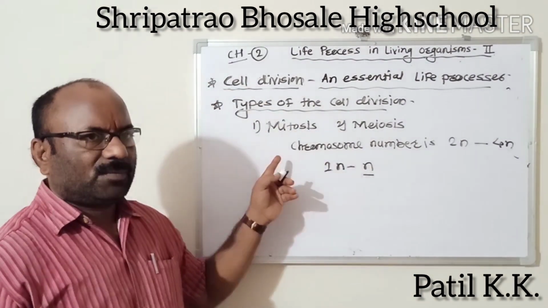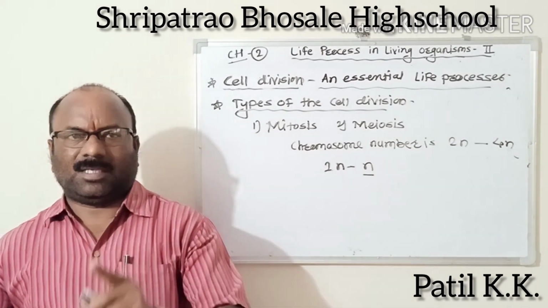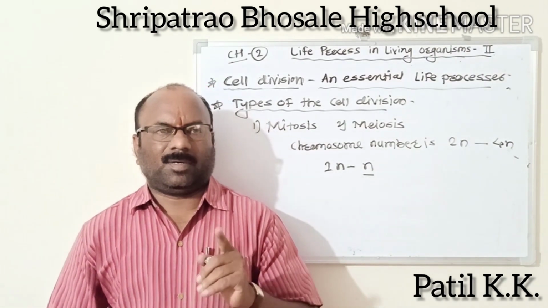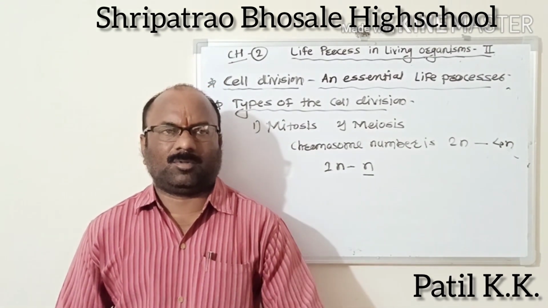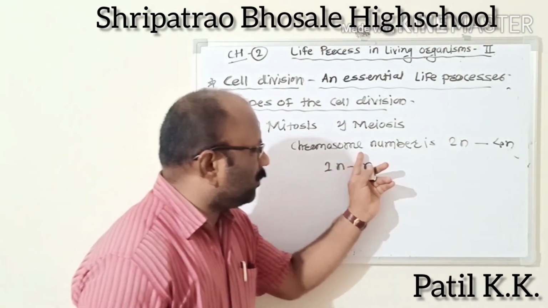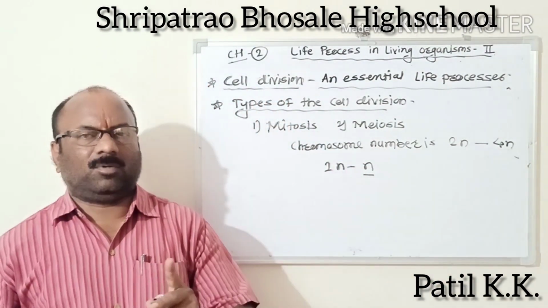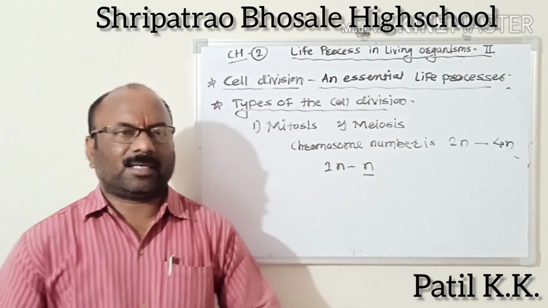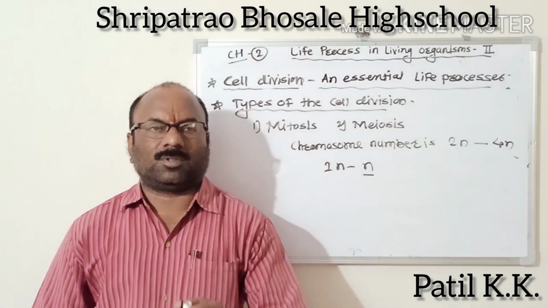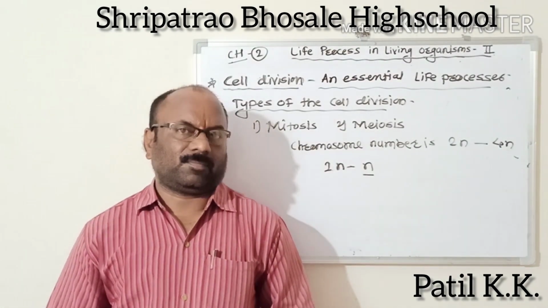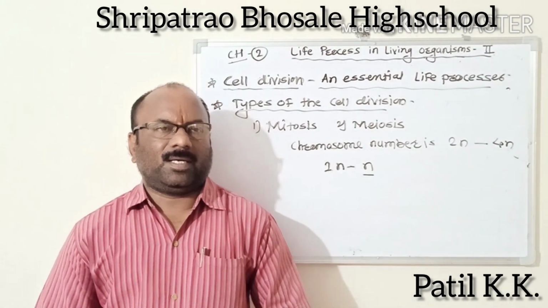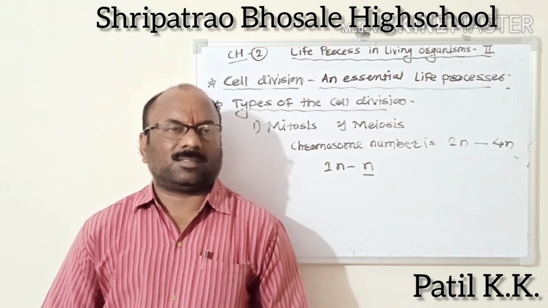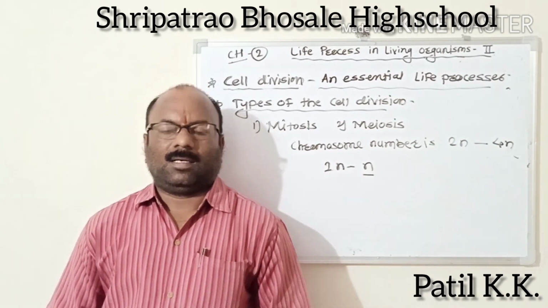In the first condition, before any type of cell division, the cell doubles its chromosome number present in the nucleus. That is, if the chromosome number is 2n, it develops to 4n. In the second condition, a pair of each type of chromosome is present in the 2n condition, whereas a single chromosome of each type is present in the n condition.